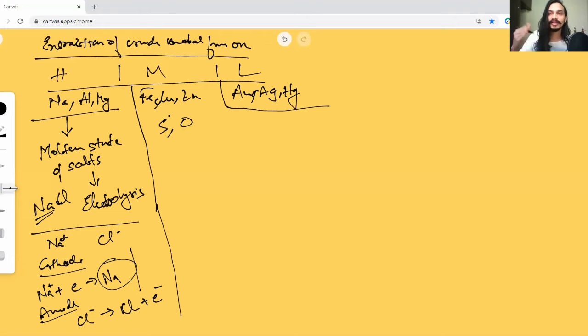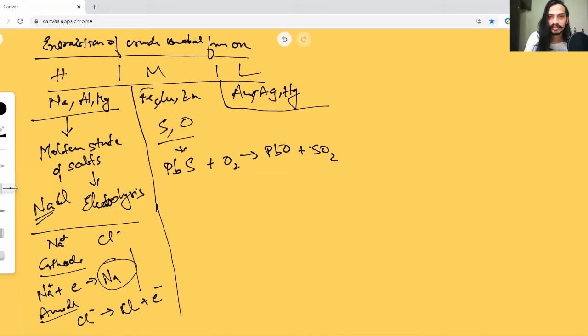But if it's a sulfide, you need to first change it into an oxide. Let's take an example of something like lead sulfide. If I have lead sulfide, first I want to convert it into an oxide. To convert it into oxide, I need to oxidize the salt. So I can simply combine it with oxygen and then it will give me lead oxide plus sulfur dioxide.